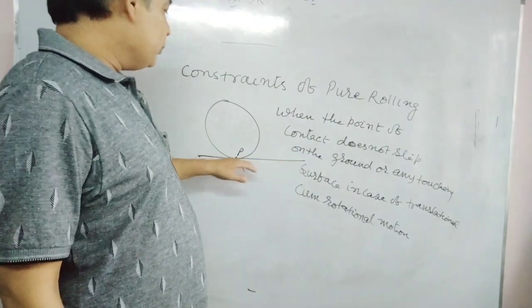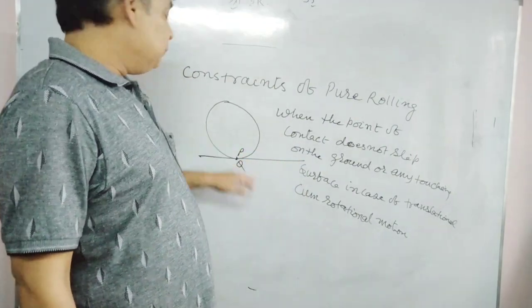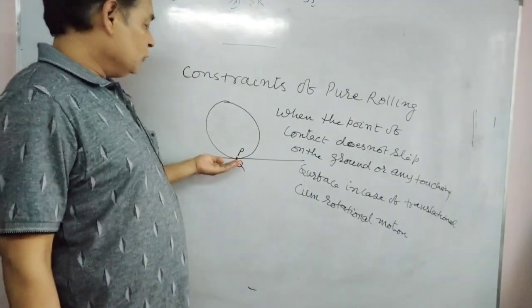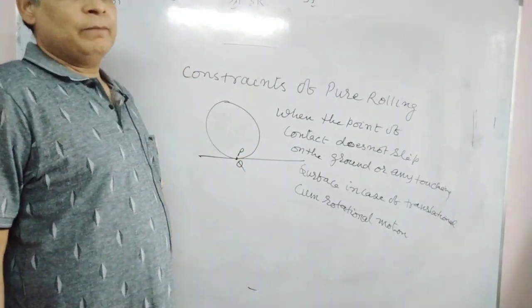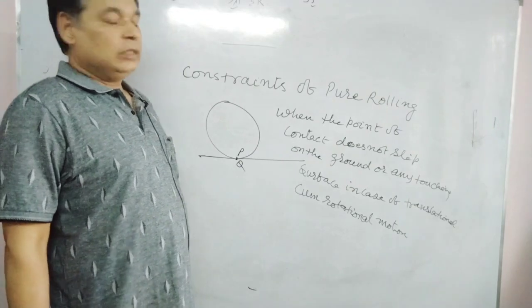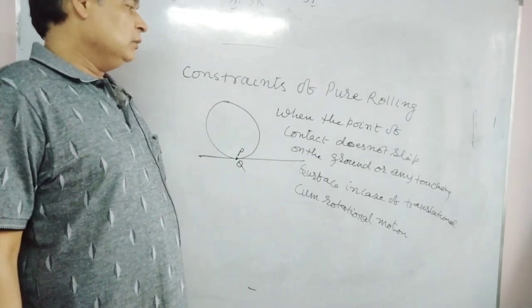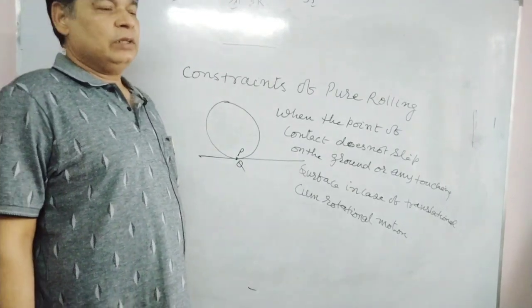Means the point of contact of the body does not slip on the ground or any surface which is in contact with this point. That should not be slipping. Then we say that is pure rolling, or simply sometimes we say rolling.